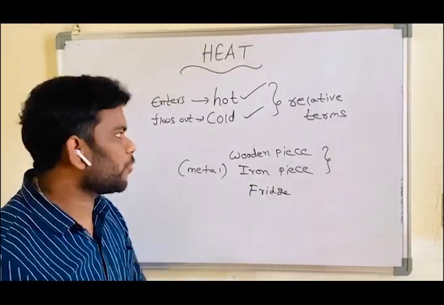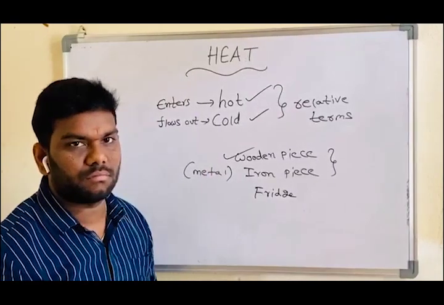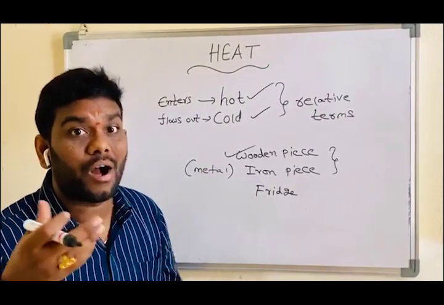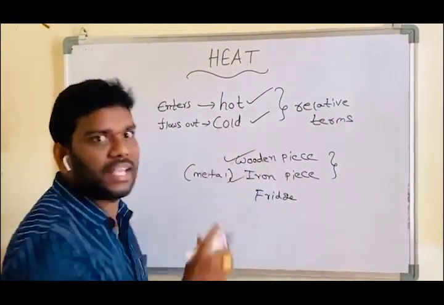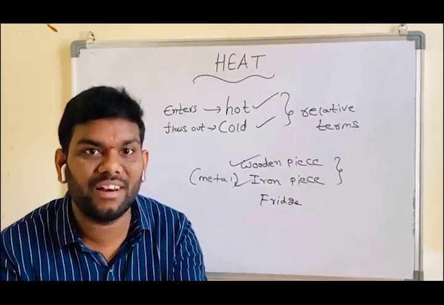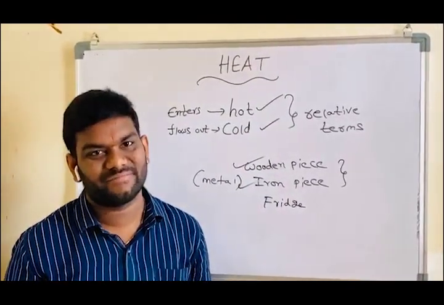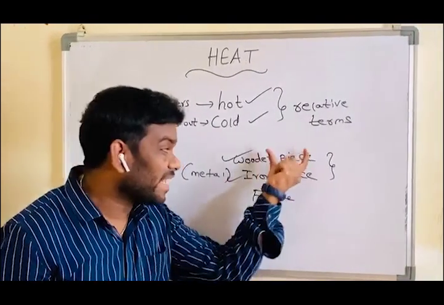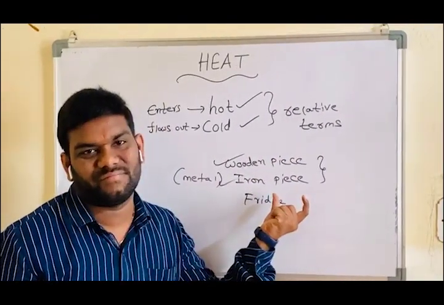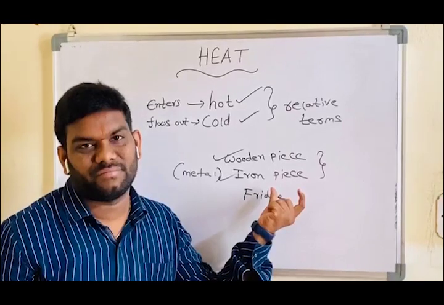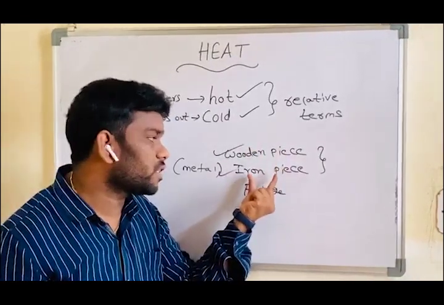For example, if you touch the wooden piece, you feel cold. If you touch the iron piece, you also feel cold. What is the difference between these two pieces?